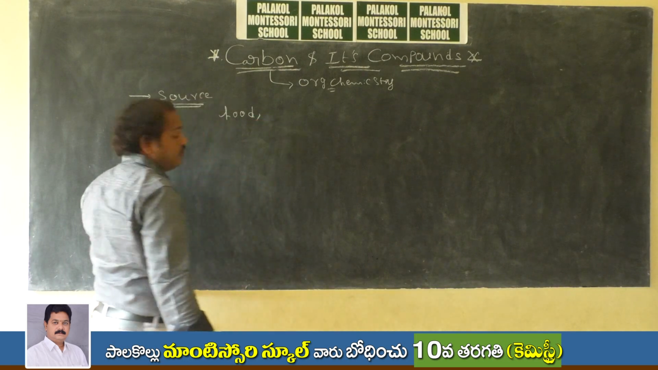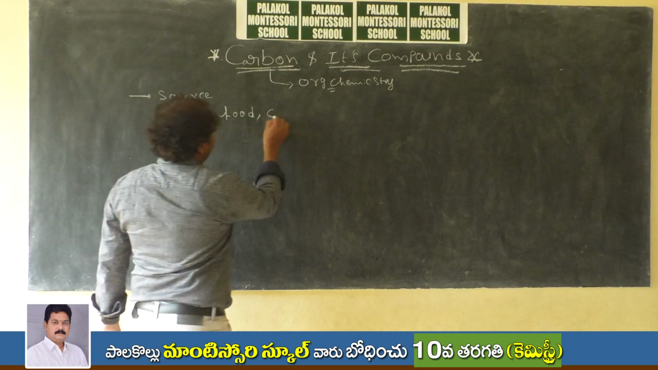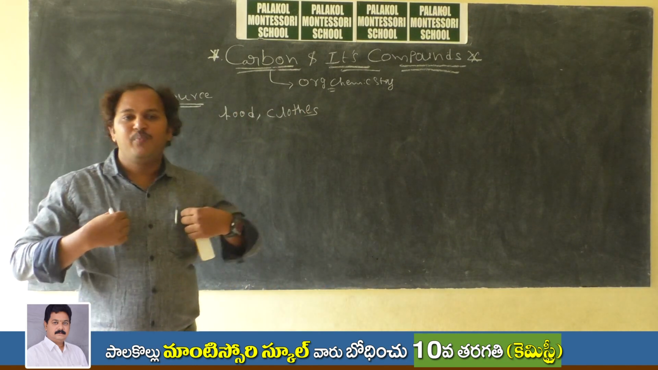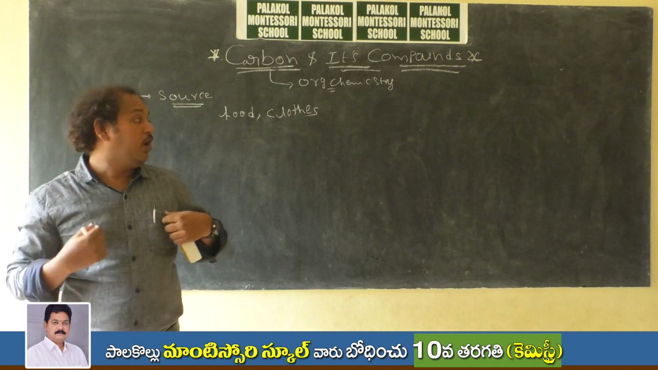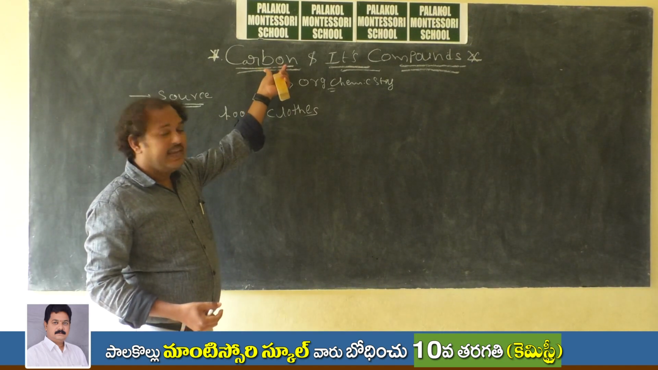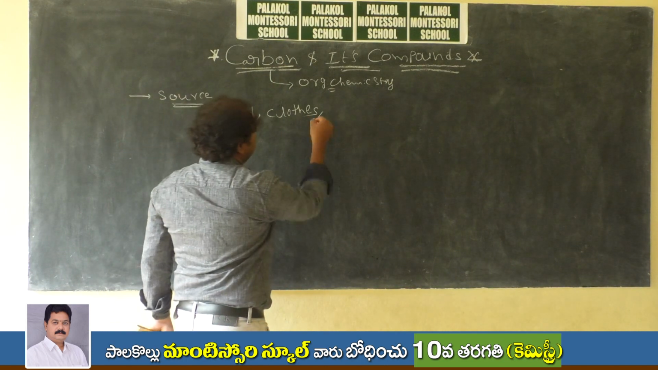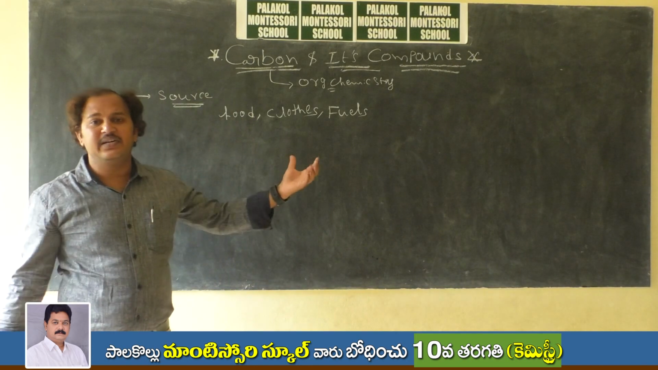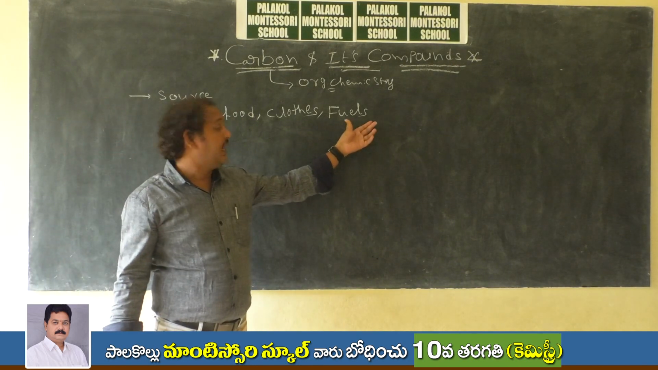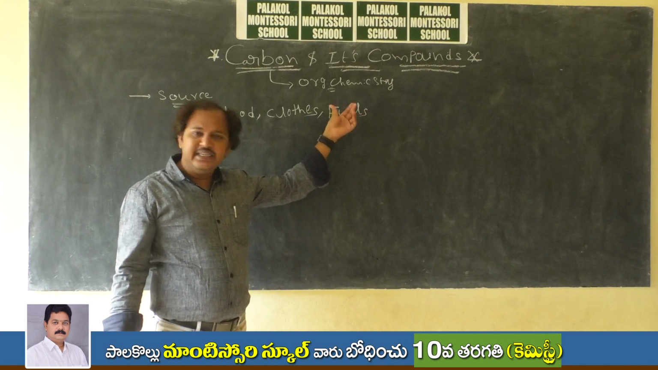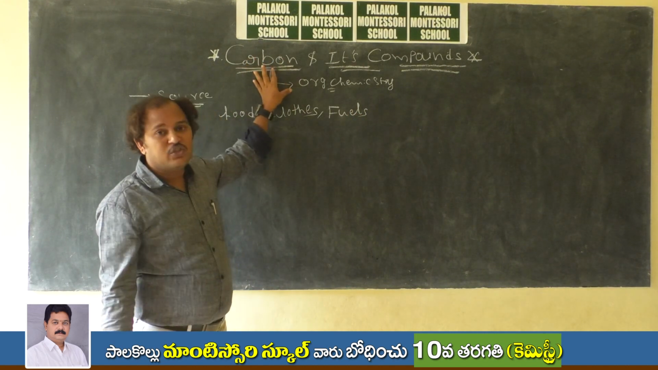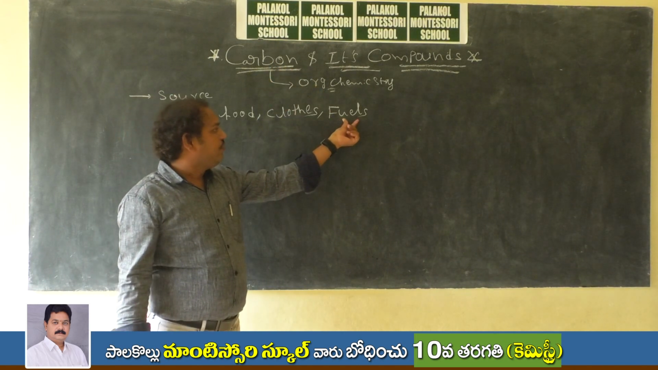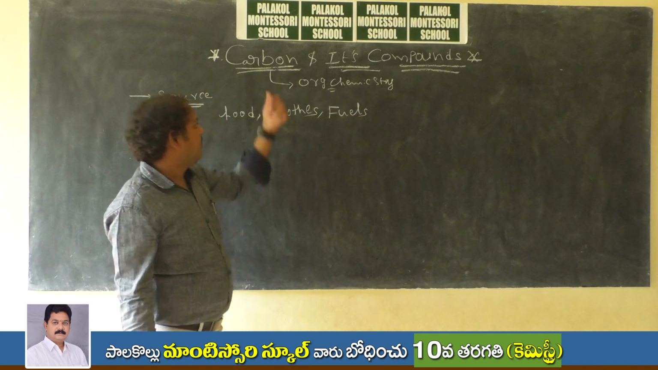After food, we are using cloths. Cloths are made up of polymers, and in polymers we again have carbon. Next, fuels. What are the fuels here? Petrol, diesel, kerosene, we have different fuels. In all those, carbon is the element. Fuels are made up of hydrocarbons, so fuels are also sources of carbon.